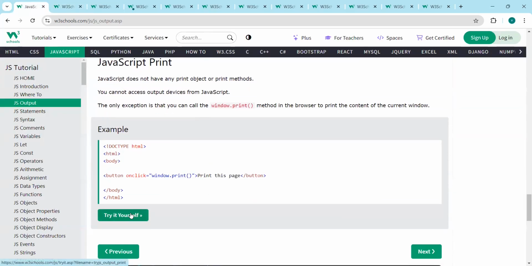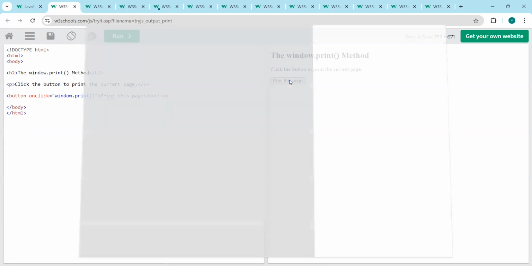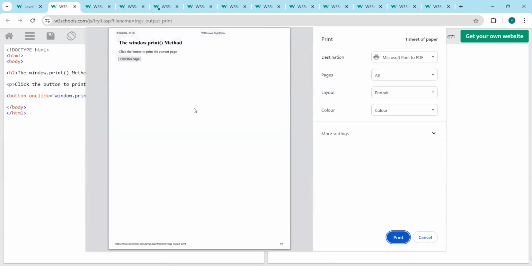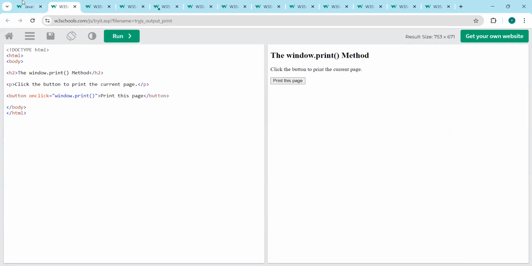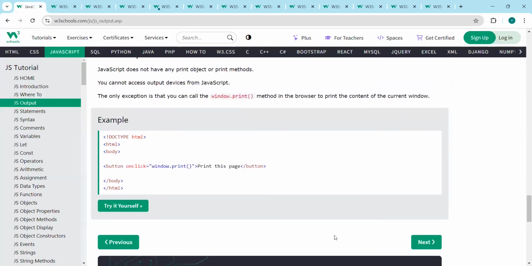This is the JavaScript print function. It uses window.print. If you click this button, it will print the whole HTML document. So these are some of the ways by which you can see your JavaScript data or output.